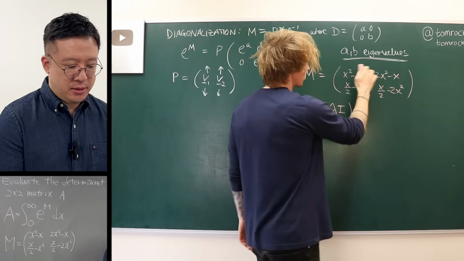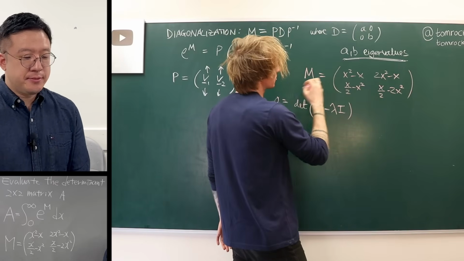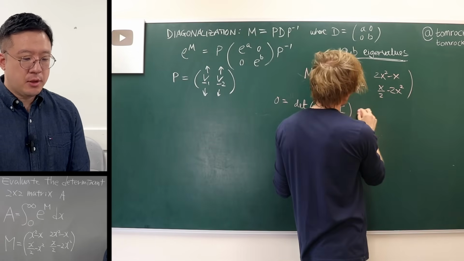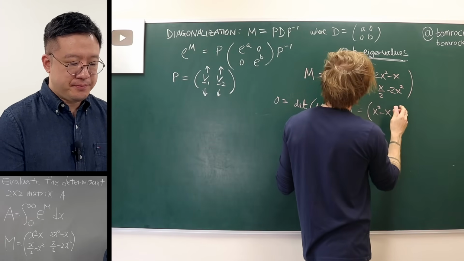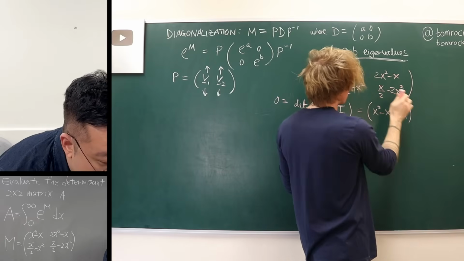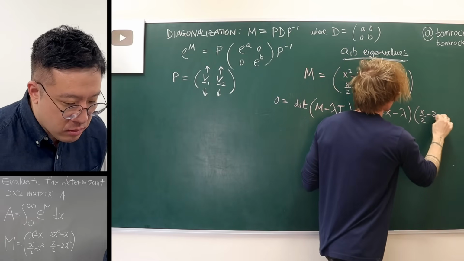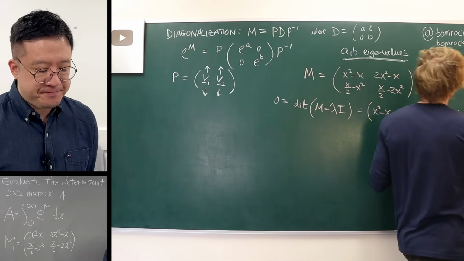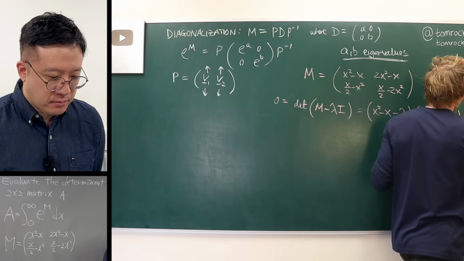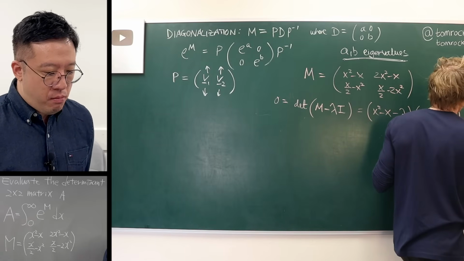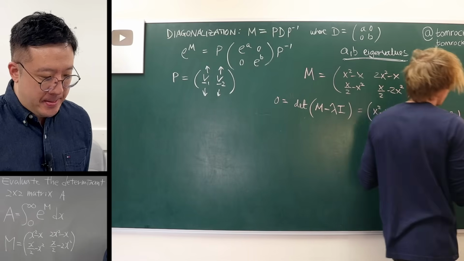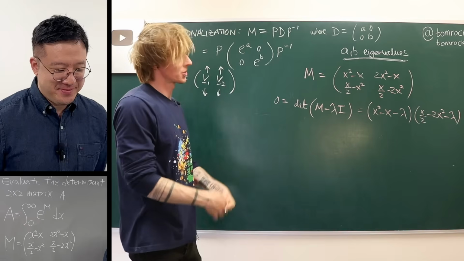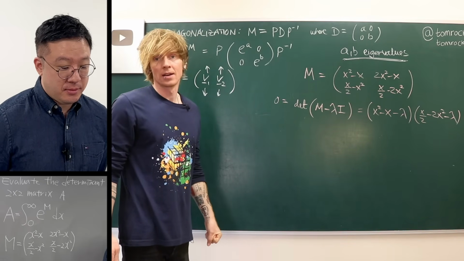So I'm going to take away lambda from the diagonal, so I get a minus lambda on this one, minus lambda on this, and then the determinant is going to mean I get x squared minus x minus lambda times that one with the minus lambda, and then minus those two multiplied together: minus 2x squared minus x multiplied by x over 2 minus x squared. So this now gives us a quadratic equation in lambda. This will have 2 roots, and those 2 roots are going to be our eigenvalues.